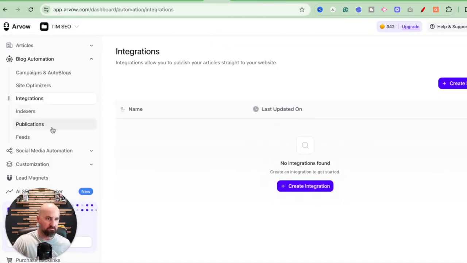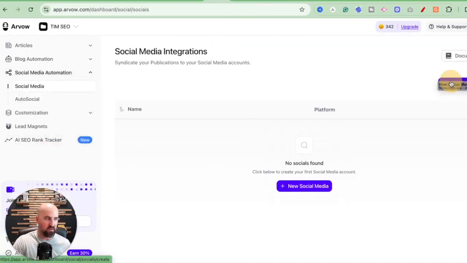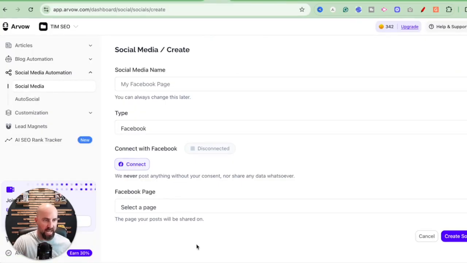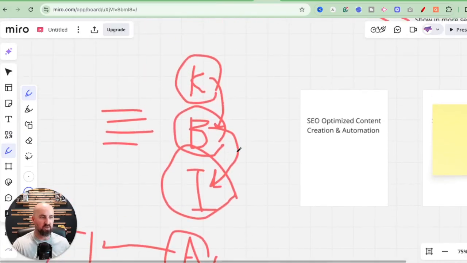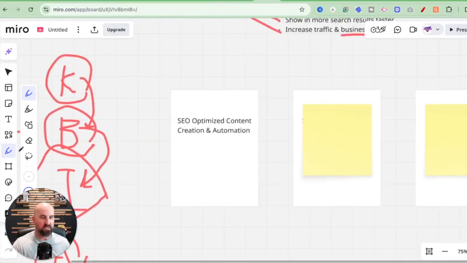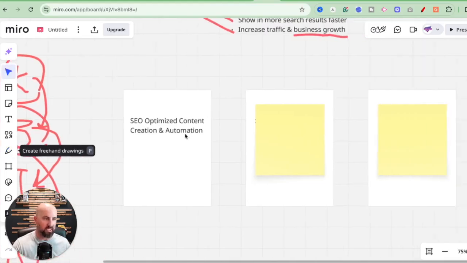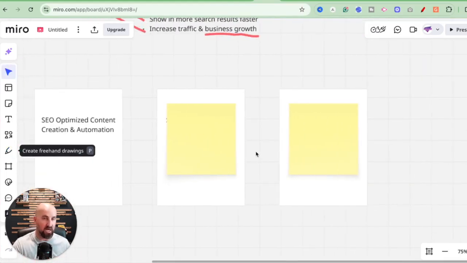So if you go here, you can see social media automation. You can click in and add and create your own social media automation. So that is really a game changer. It starts with content. Content is king, and this creates really valuable, really engaged content that your audience is going to find and love.